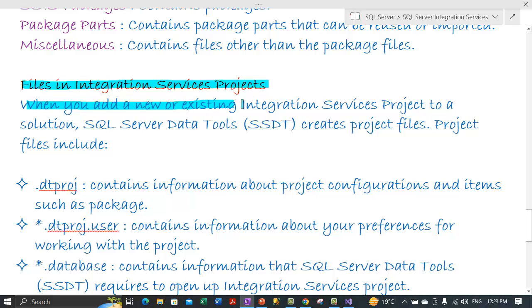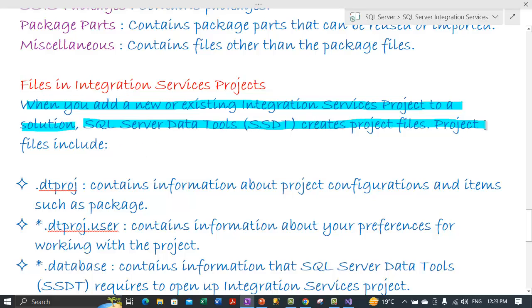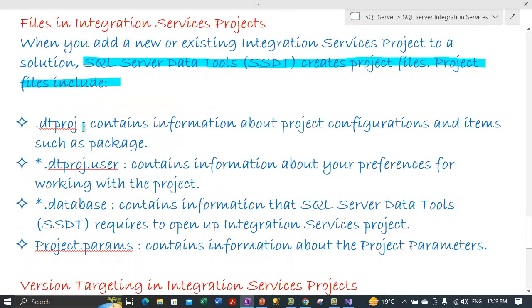Now when you add a new or existing integration services project to a solution, SQL Server Data Tools creates project files. So what are project files?